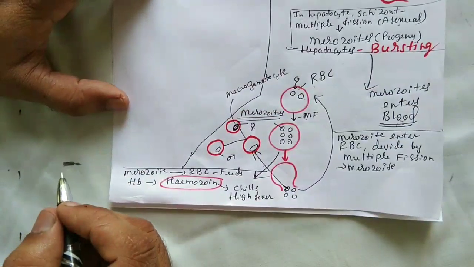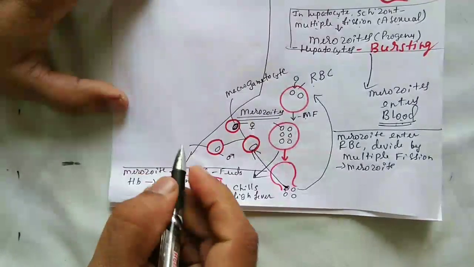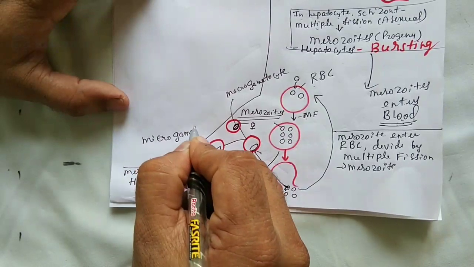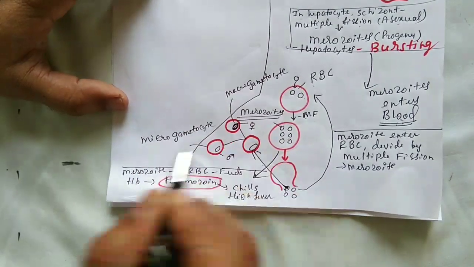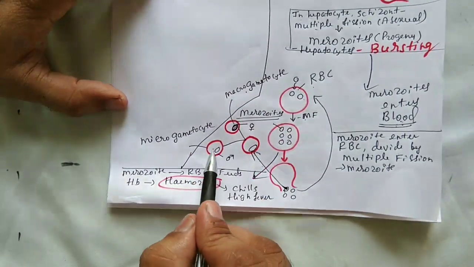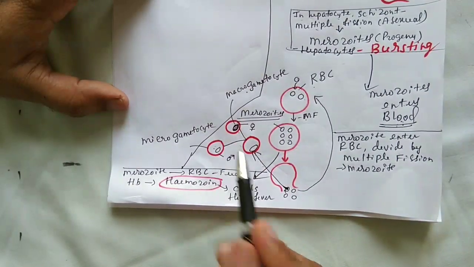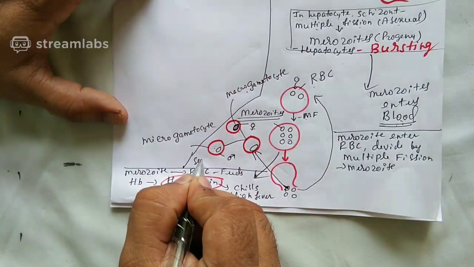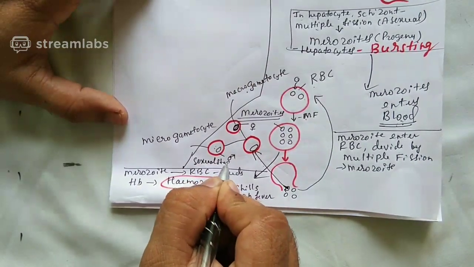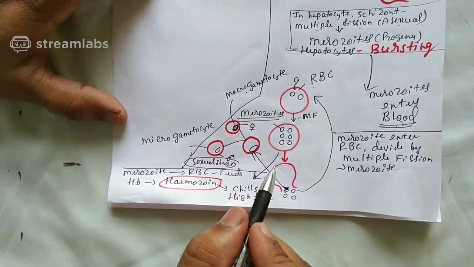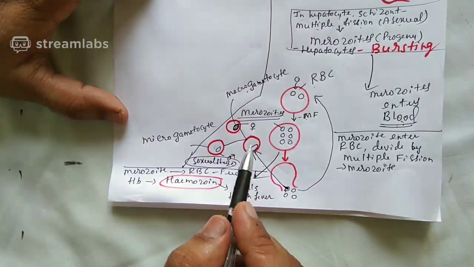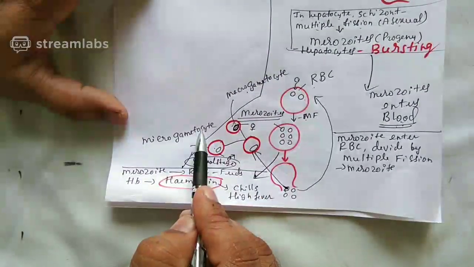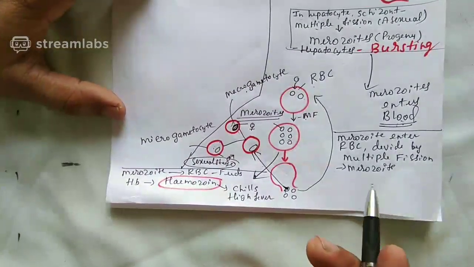Macrogametocyte. And what is this? This is the microgametocyte. Macrogametocyte, microgametocyte. These two are what? Gametocytes, and gametocyte formation is the beginning of what stage? Sexual stage. The sexual stage has started, and you should ask me one question: sir, are they gametes? They are not gametes, they are gametocytes, which means they can form gametes.